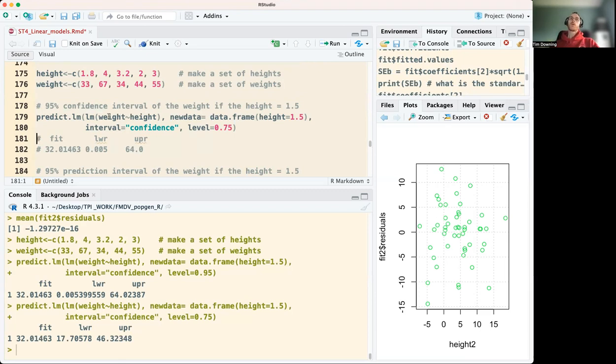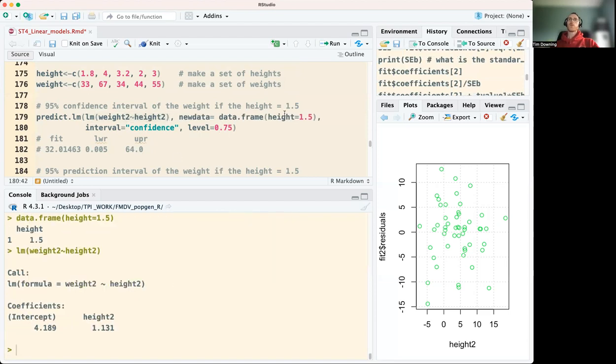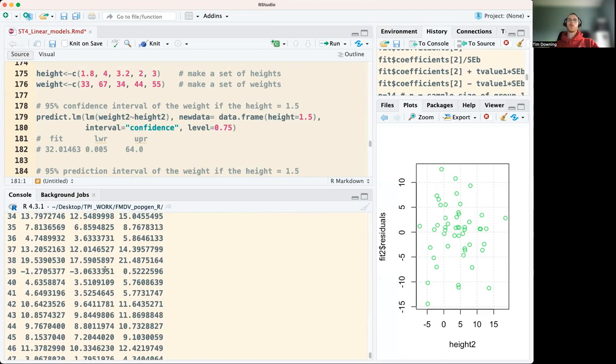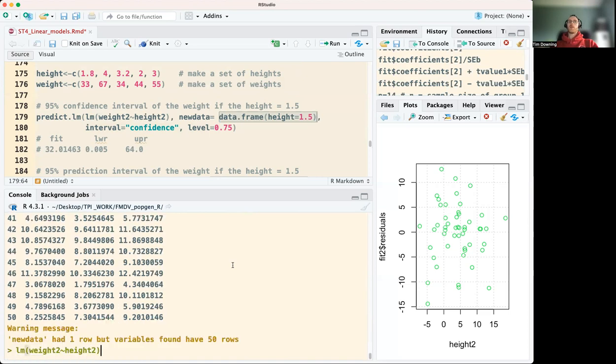And what you'll note as well is that we have this model of the heights and weights that is being assessed. So we have a data frame with height equals 1.5. If we change this data, we see height is listed as the column name. If we change it to height 2 or weight 2, which we had from the previous question and which should still exist, and run this with height as the name here, we get an error. We get all these values input because it can't correspond this data frame to the one that we wanted.